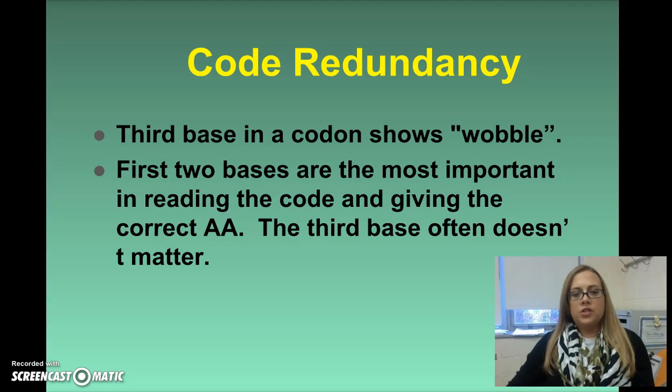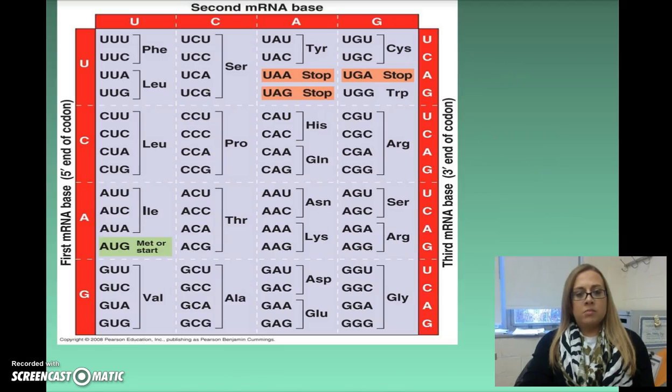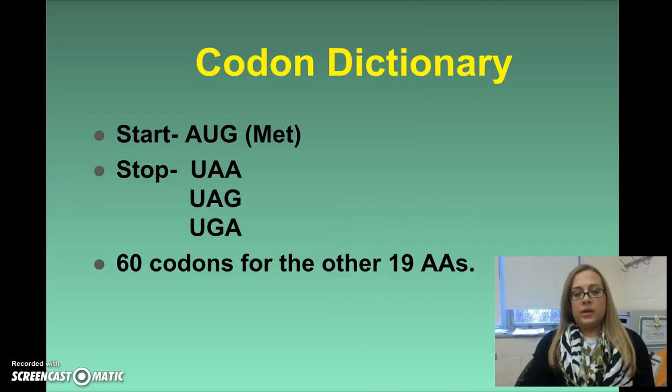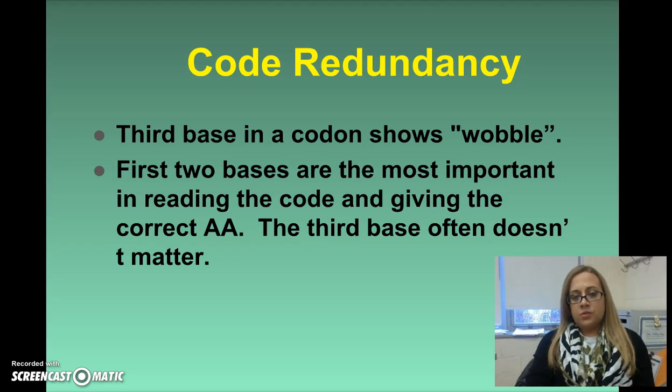So real quick, I do want to touch on code redundancy. That third base in the codon shows a wobble. And what that means is that the first 2 bases are going to be the most important in reading the code and giving the correct amino acid. The third base often doesn't matter as much. And so the example with that is really clear here with leucine, for example. So CU for all of these is going to code for leucine, and so if there was a mistake in that third base, it wouldn't matter because all of these CUs still code for leucine. So there's essentially a little bit of an allowance for error based on this redundancy.